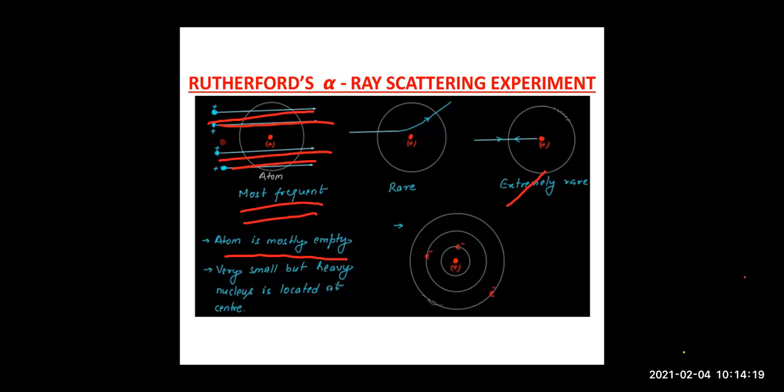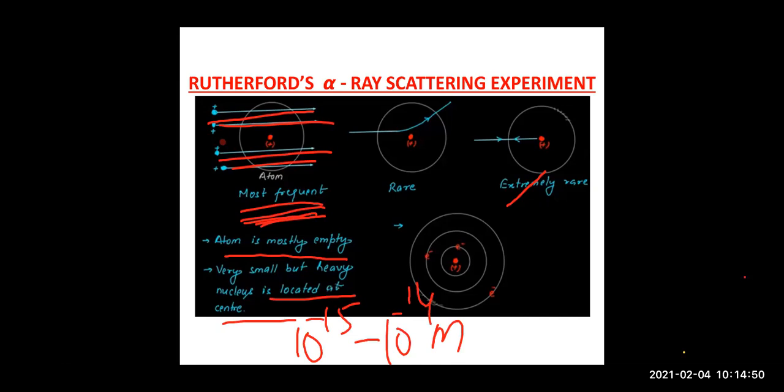And a very small, very dense nucleus is located at the center of the atom, and its size is also very small, about 10 to the power minus 15 to 10 to the power minus 14 meter. This is the conclusion made by Rutherford from his first observation, right?